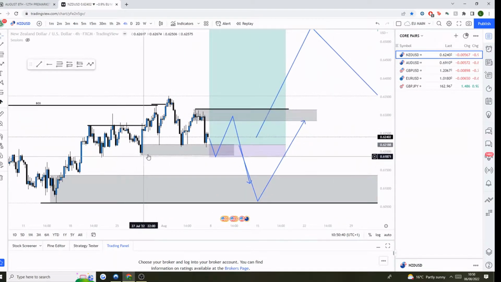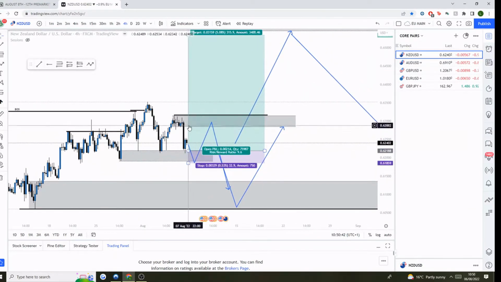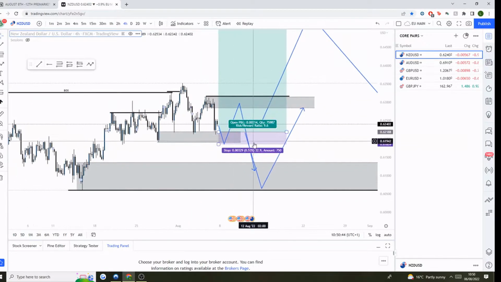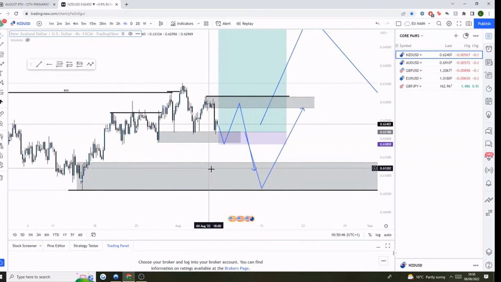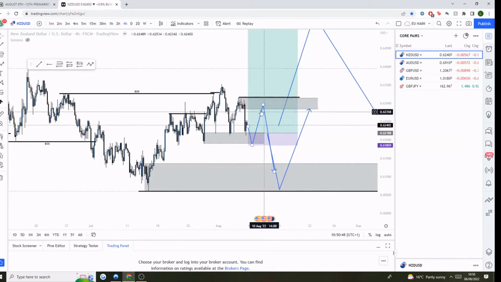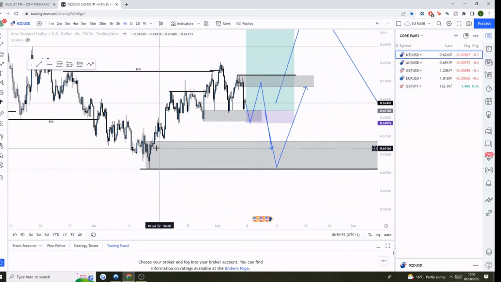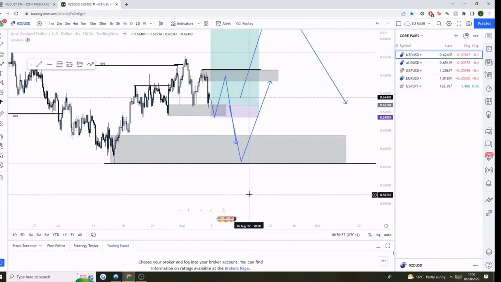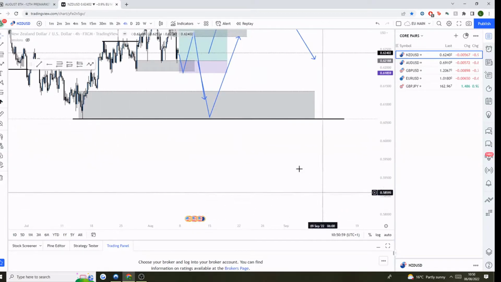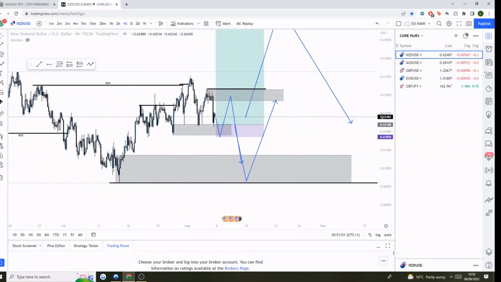So if we do break this low, then I think we can look for sells out of there, which we can then initially target the daily with. Now, the interesting thing about that, if we do see that happen on the 4 hour, is we may then not end up following through back up from this area. That could be a good entry for a trend continuation, which takes us into new daily lows on NZD.